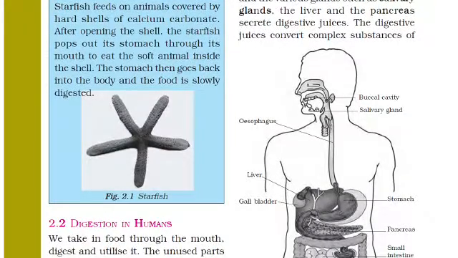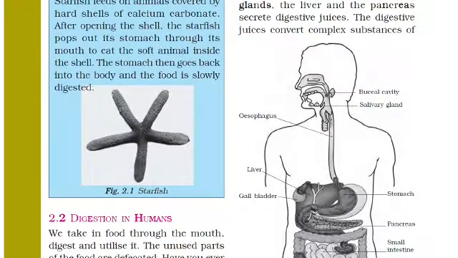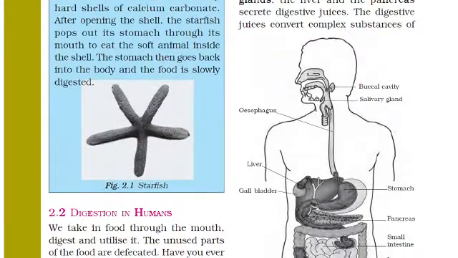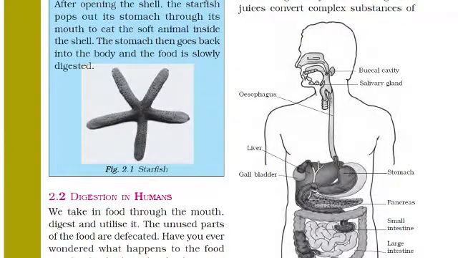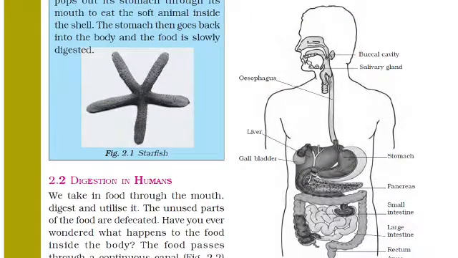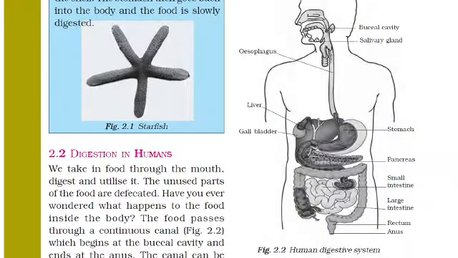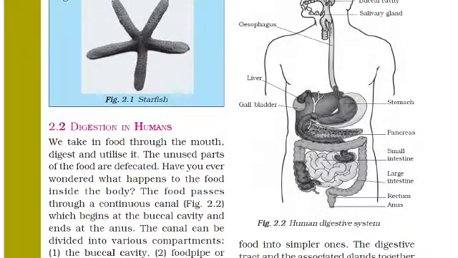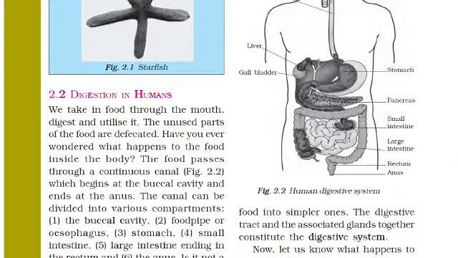And these digestive juices convert complex substances to simpler substances. You can form a question here: which juices convert complex substances to simpler substances? Then you can write: the digestive juices secreted in the various parts of the alimentary canal change complex substances into simpler ones.